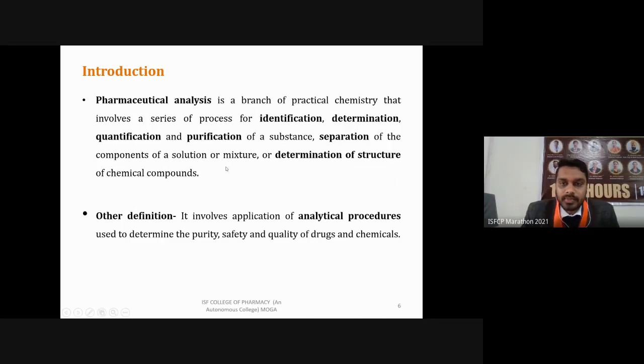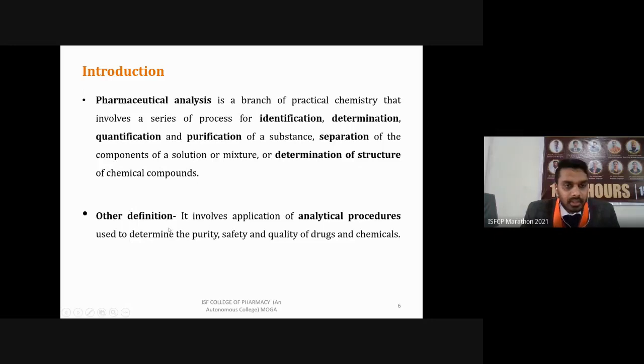Then there are other techniques, like instrumental methods. This is determination of the structure of chemical compounds. Whatever you are synthesizing or producing, those products have chemical structures. So we have to identify them using UV, NMR, IR. These different instrumental methods can prove that this compound has this formula and this is its structure. So these techniques all come under pharmaceutical analysis.